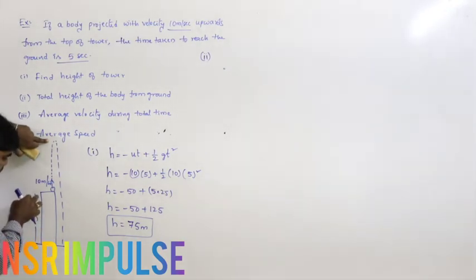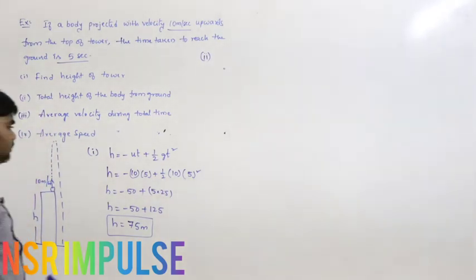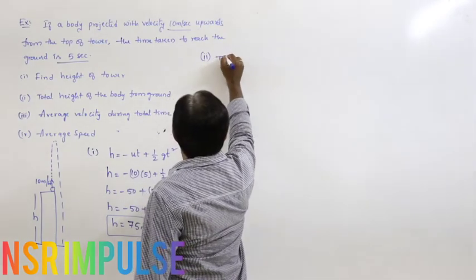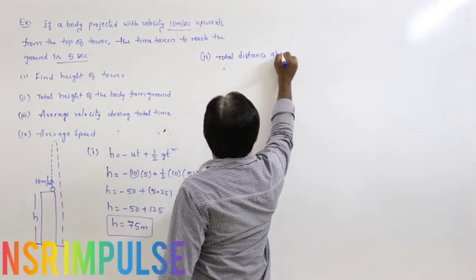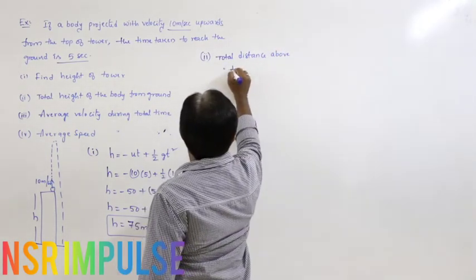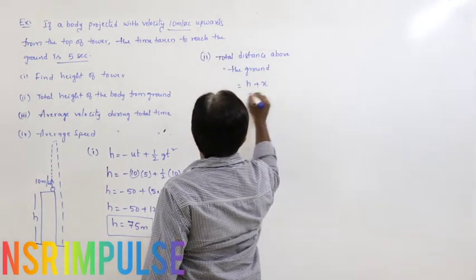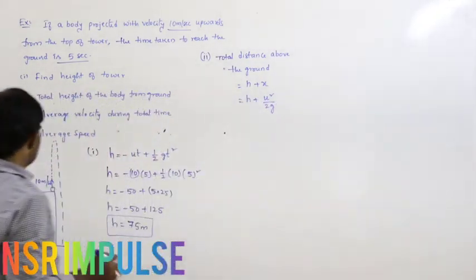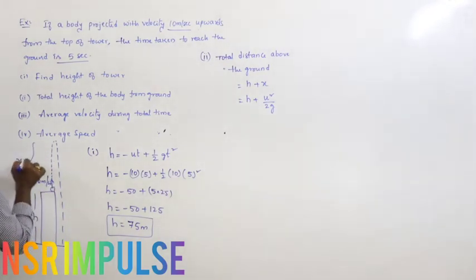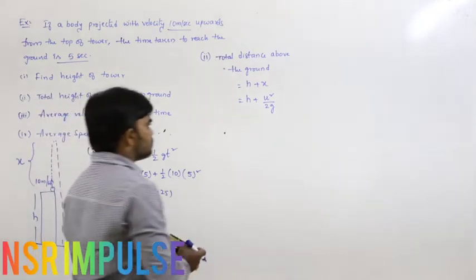This is the H and this is extra distance travelled above the tower, considered as X. So total height above the ground is equals to H plus X. Maximum height reached by the body, formula U square by 2G. So H plus U square by 2G.